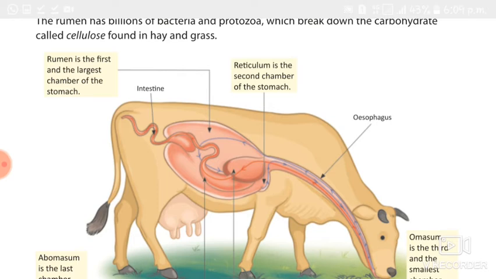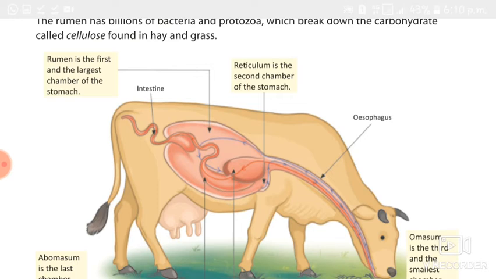Okay, the rumen has billions of bacteria and protozoa which break down the carbohydrate called cellulose. It is found in hay and grass. Here, a large amount of saliva is secreted in the rumen.